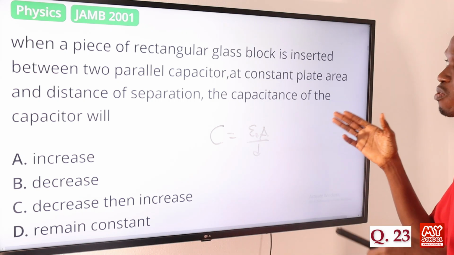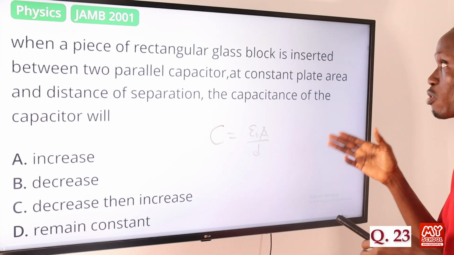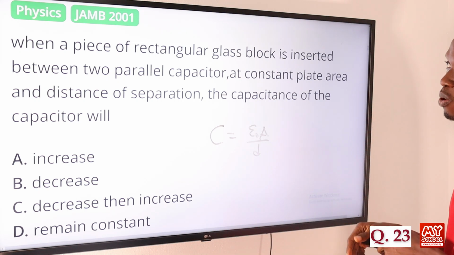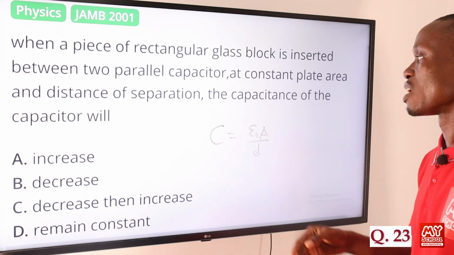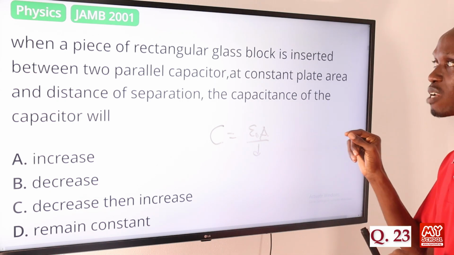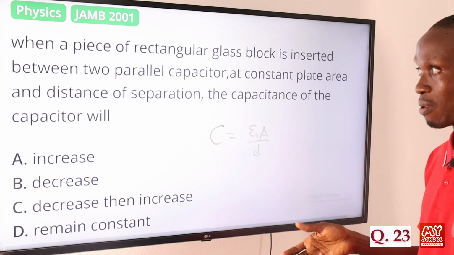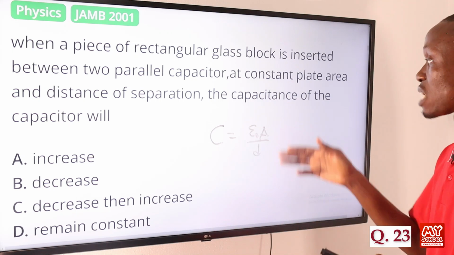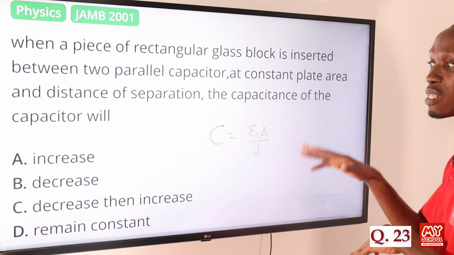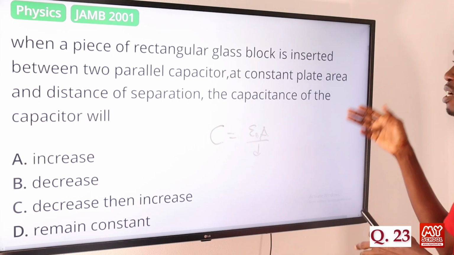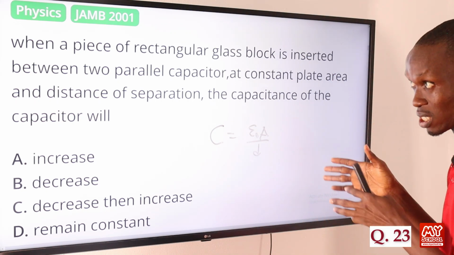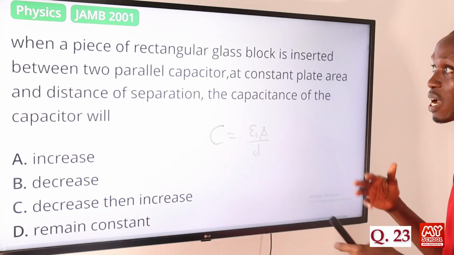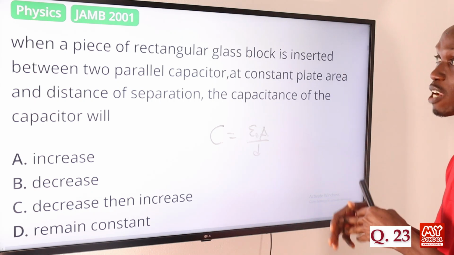Okay, so in this case, a rectangular glass block is inserted between two parallel plates. Now one thing you must take note of is that the dielectric constant of glass is greater than that of air. That of air is approximately equal to 1, but that of glass is greater than 1. So since we are increasing the dielectric constant, because we inserted a material that has a greater dielectric constant than that of air,